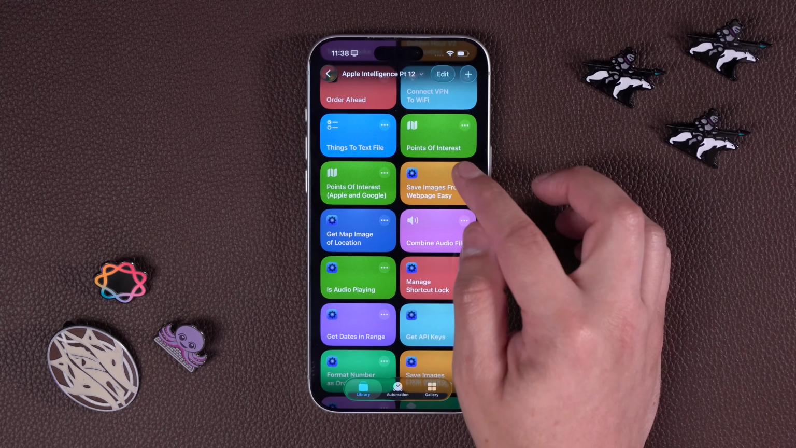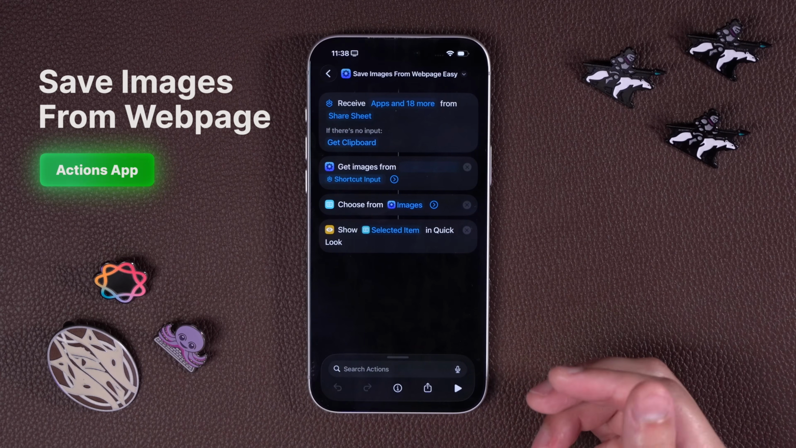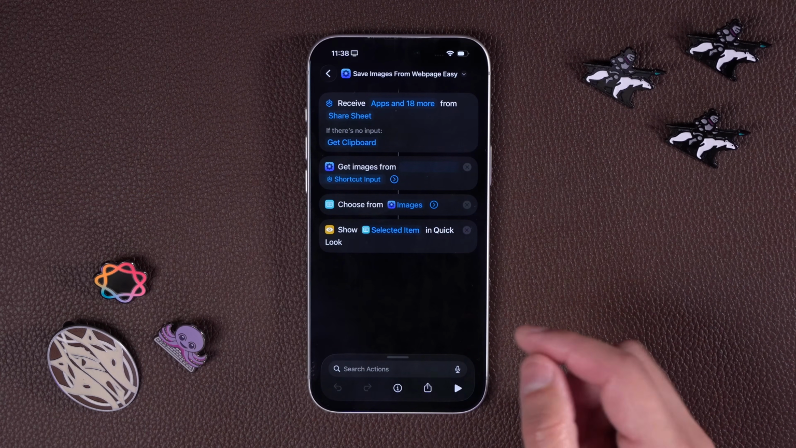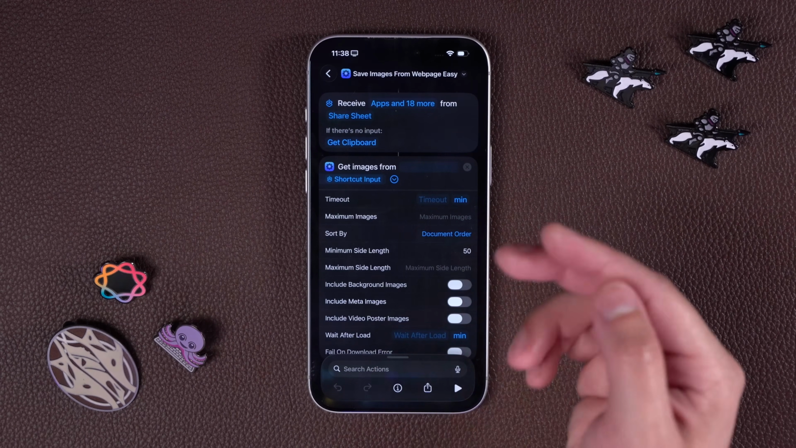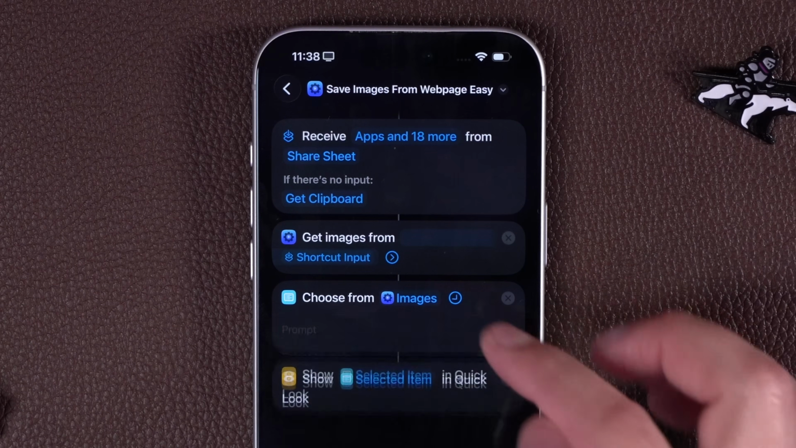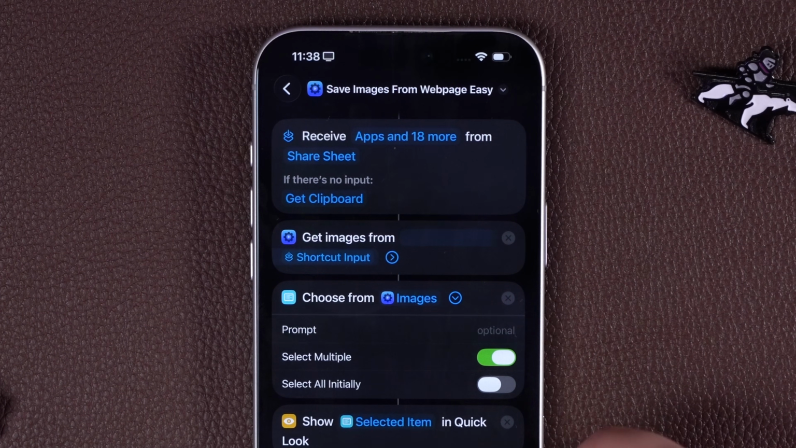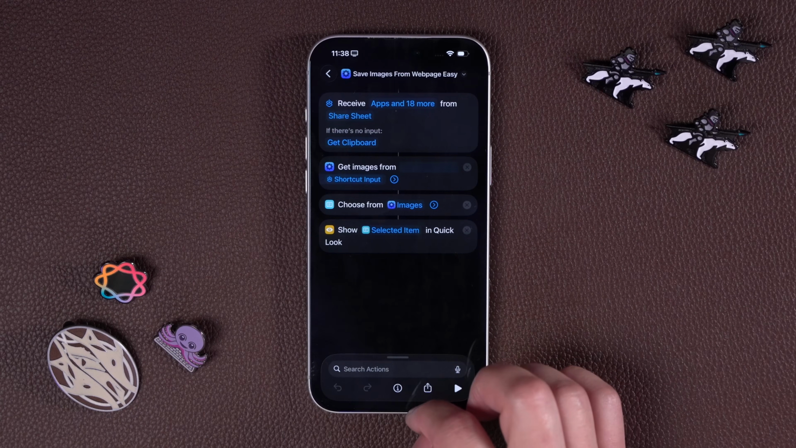Awesome work on that. Next, save images from webpage. Previously, you might have had to get image URLs from an HTML or use a few actions to do this, but now this action just straight up gets images from a web page, either from the share sheet, or I made it so if there's a URL in your clipboard, it'll do that. You can choose from all the images, and then it's going to show them in a quick look, or you can have it saved to your photo library or saved to your files.